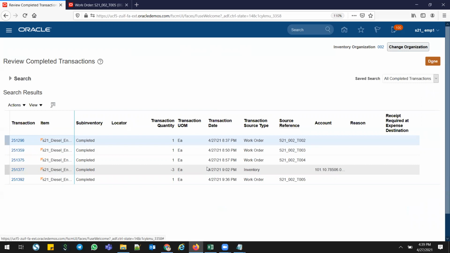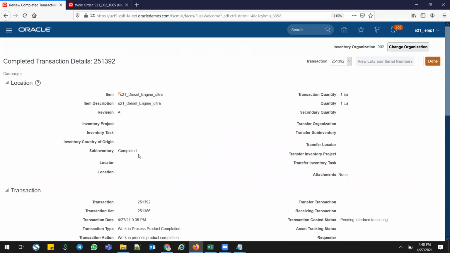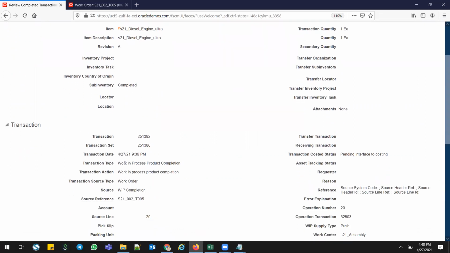And you can see the work order numbers. So this is my work order transaction. I did all my previous transactions which I used, and this is the work order number. You can see the one quantity came here. Got it, right? So if you click this transaction number, you will get all this completed transaction, and how this product came into the picture, like work in process, product completion, work order number, and work completion.